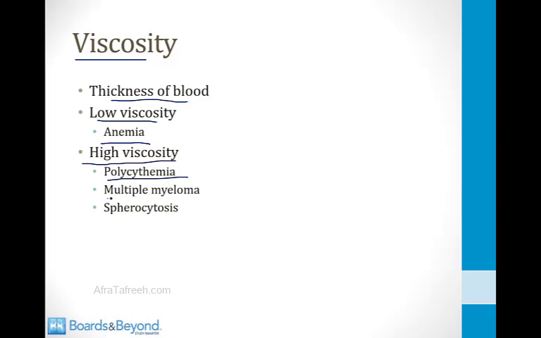The same is true in multiple myeloma. Patients with this condition have lots of extra proteins in their blood, and therefore the viscosity of blood can go up. And then finally, spherocytosis is sort of famous for being a high viscosity situation in terms of blood flow mechanics. Patients with spherocytosis have red blood cells that form spheres instead of the normal biconcave disc. These cells are more rigid and they don't deform normally as they move through capillaries. That makes it harder for blood to move through the vasculature, and that raises the viscosity of blood and the resistance to blood flow.